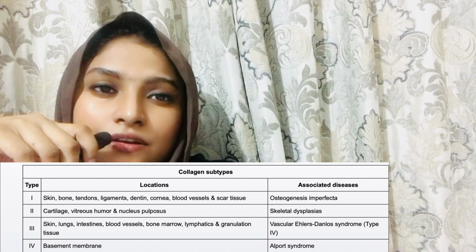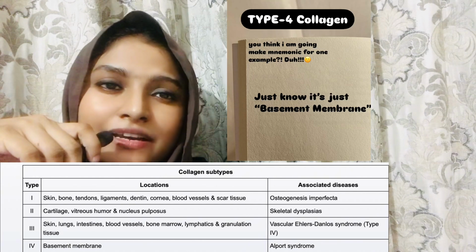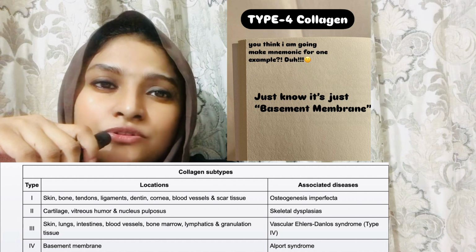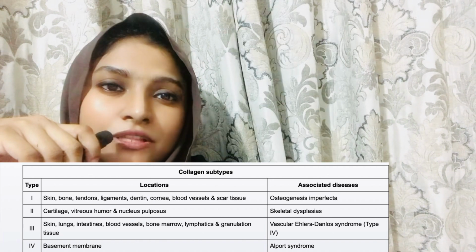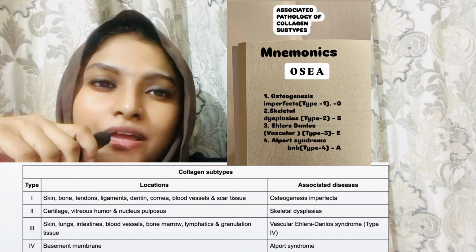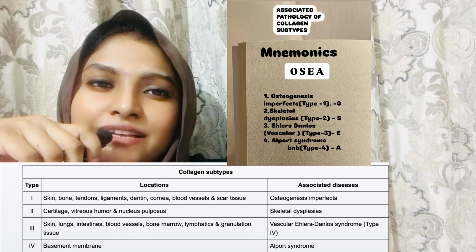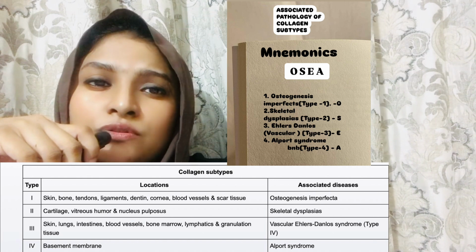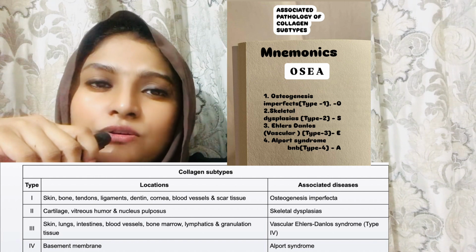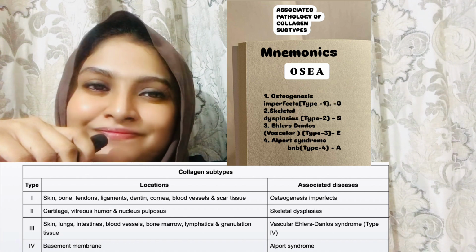So you can move to the type 4 collagen. For type 4 collagen, there is only one content, and this is called basement membrane. Now, let's focus on memorizing the associated pathology. You can use the word called OSEA, O-S-E-A. For type 1, I took the O for osteogenesis imperfecta. For type 2, skeletal dysplasia, that's why I took the S. And for E, it goes by Ehlers-Danlos, and for A, it goes by Alport syndrome.